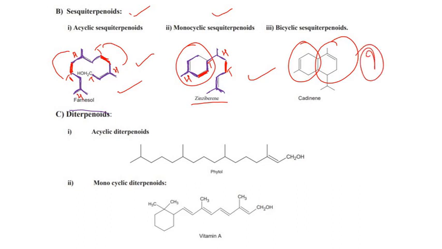Okay, now we'll move on to diterpenoids. Once again, diterpenoids means n is equal to 4, so the carbon number becomes 20. So let us first count whether we have 1, 2, 3, 4, 5, 6, 7, 8, 9, 10, 11, 12, 13, 14, 15, 16, 17, 18, 19, and 20 carbons.